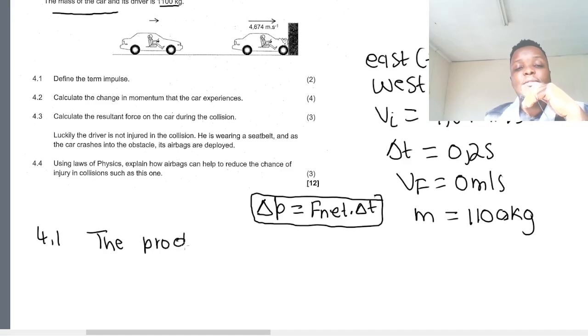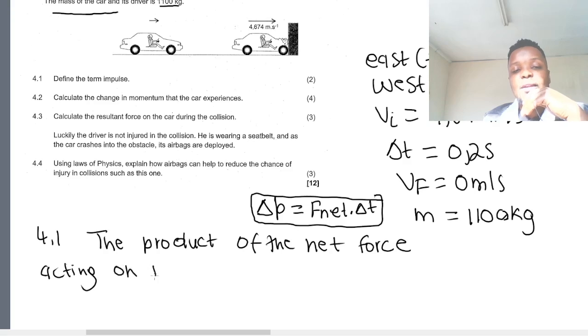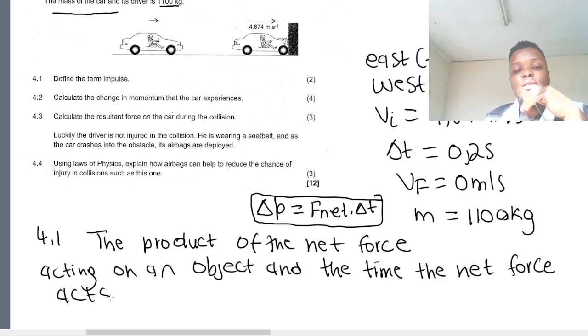So it's the product of the net force acting on an object and the time the net force acts on an object.